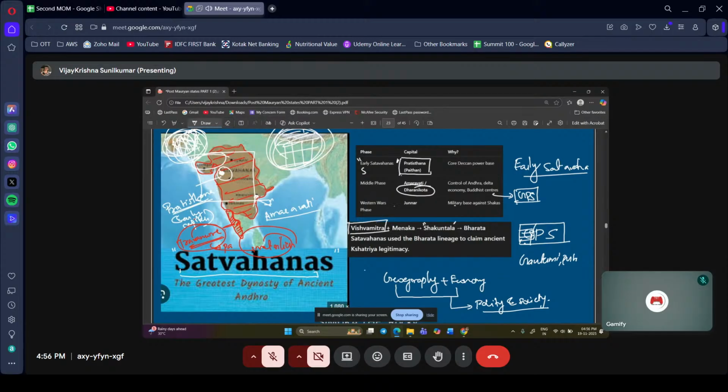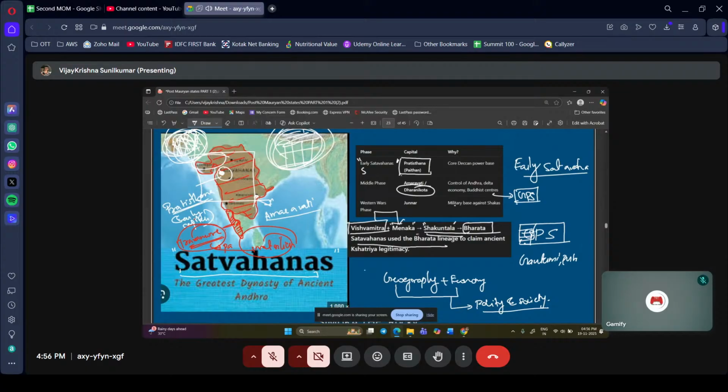This Menaka was an Apsara. What do you mean by Apsara? That is a celestial being. Okay. Vishwamitra and Menaka made love. Then she gave birth to Shakuntala. The same Shakuntala that we are talking about, Abhignana Shakuntala, right? So that Shakuntala was born, and Shakuntala gave birth to Bharata.